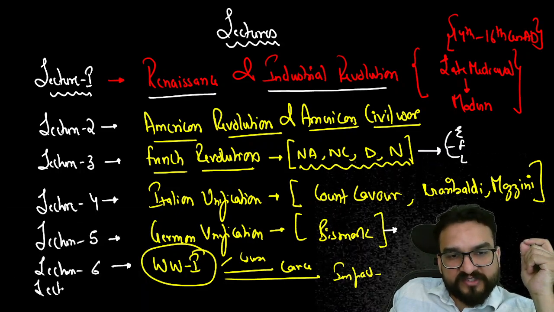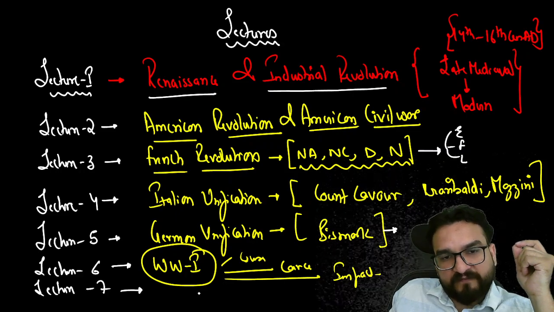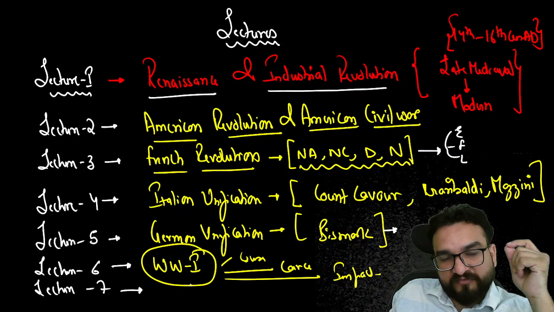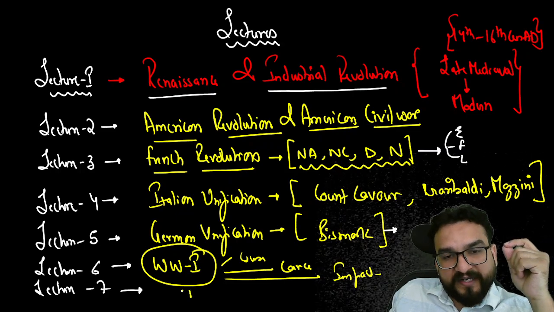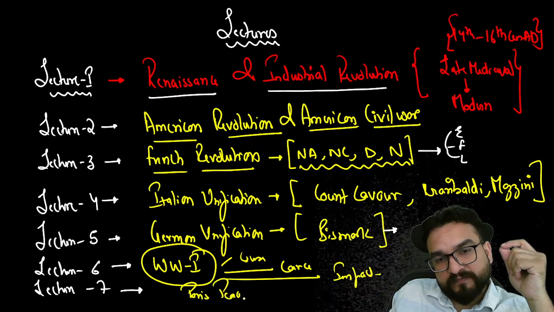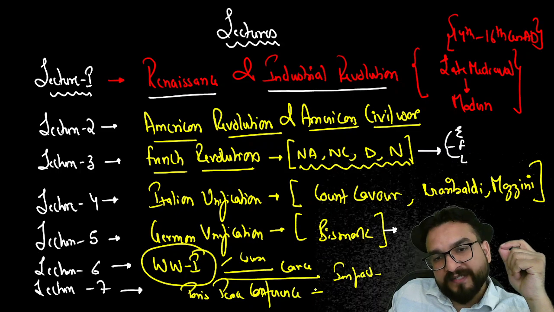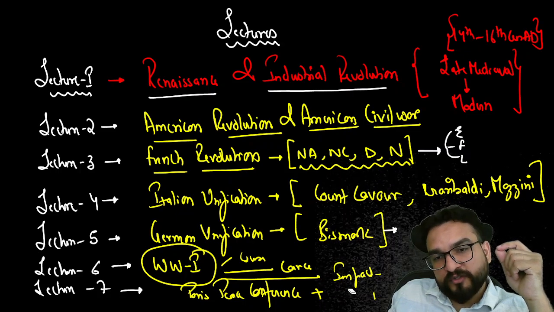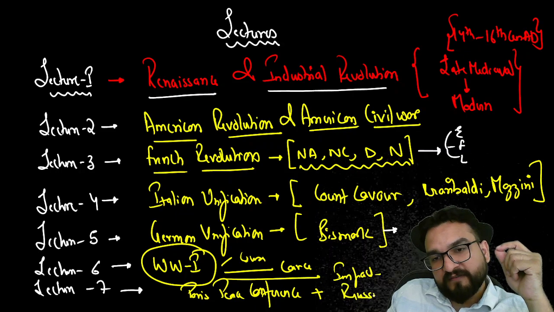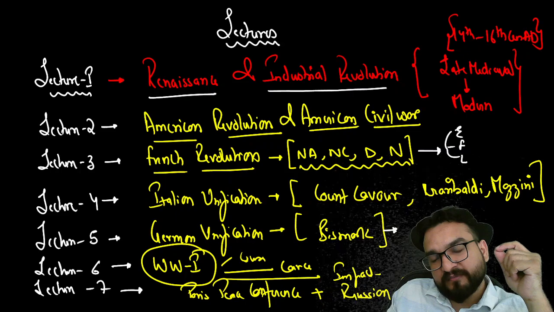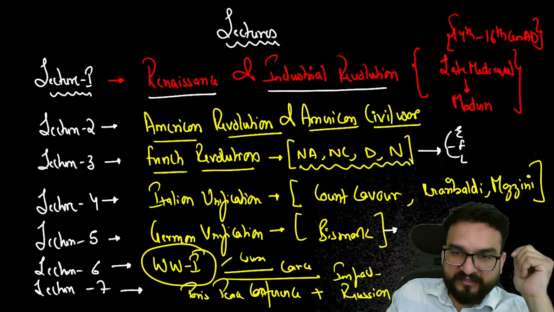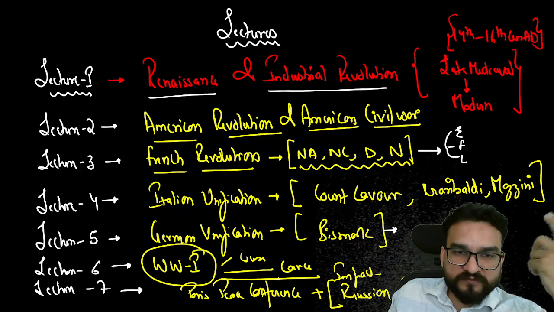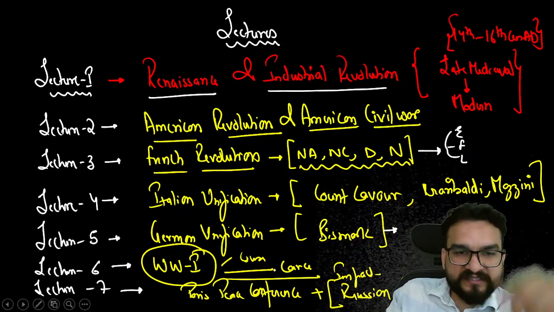Then you will find lecture number 7. Lecture number 7 will be about the interwar period, or we will be seeing what happened after World War I. You will be finding the Paris Peace Conference. Plus, over here, socialism in Russia, or the Russian Revolution. And here we will be understanding different ideas like capitalism, socialism, Marxism, communism in this topic of Russian Revolution. Because in 1917 in the world scenario, the Russian Revolution happened on the basis of the idea of Karl Marx. So we'll be seeing this in lecture number 7.